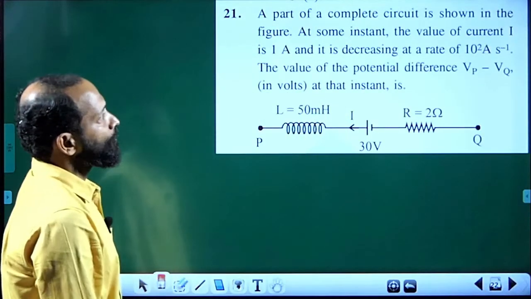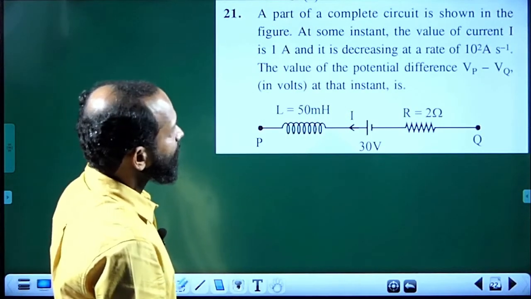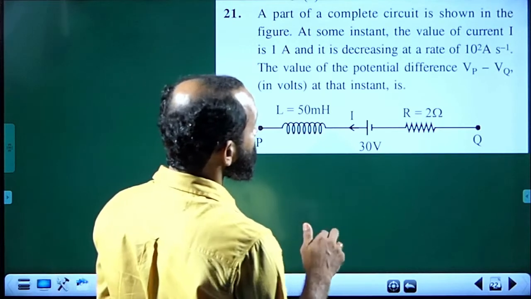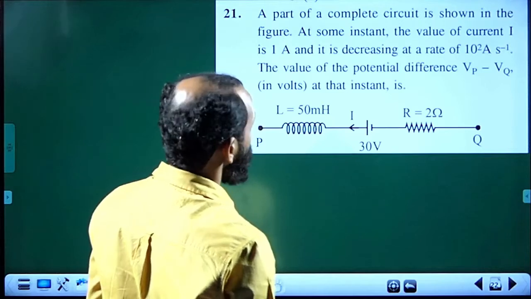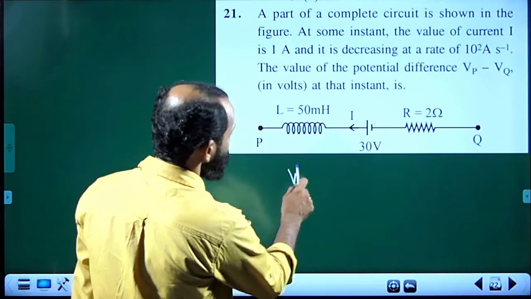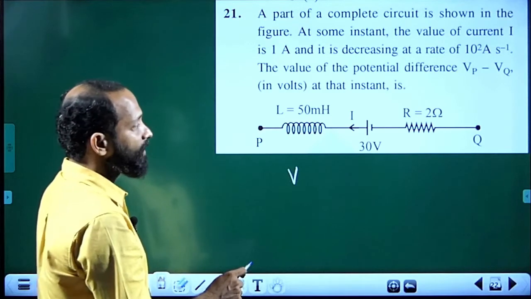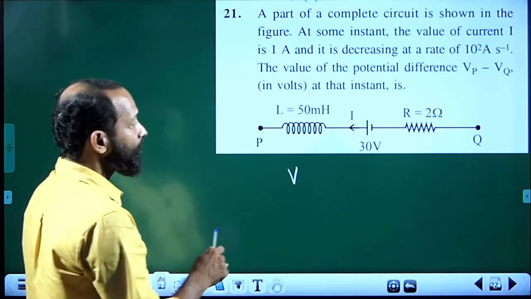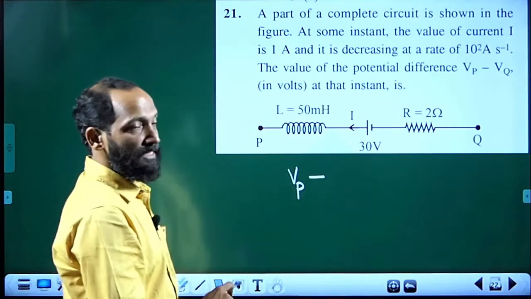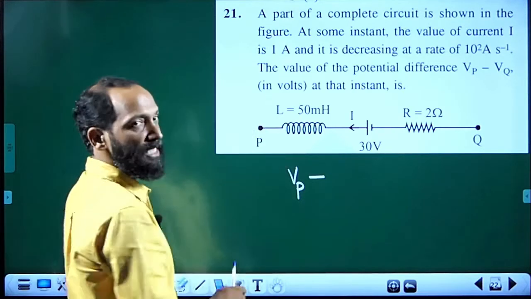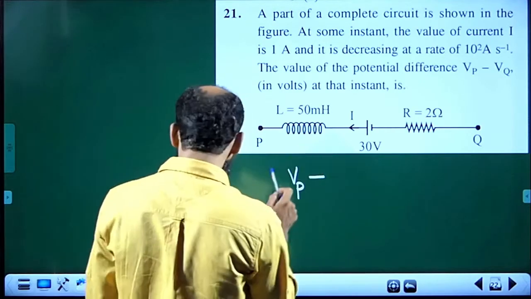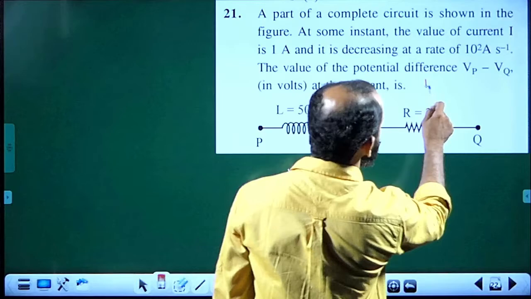Next one, a part of a complete circuit is shown. At some instant the value of current is 1 ampere and is decreasing at the rate of 100 ampere per second. The value of the potential difference Vp minus Vq is? From Kirchhoff's voltage law, KVL, we analyze this open loop. Vp minus L di by dt. Voltage across the inductor has a minus sign introduced by Lenz's law. Minus, what is L di by dt? We find out L di by dt at first.